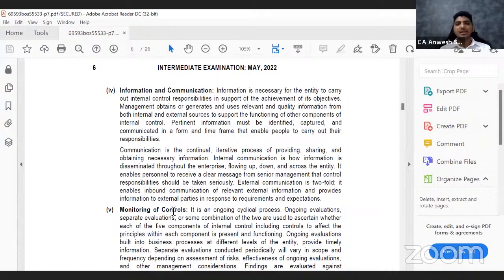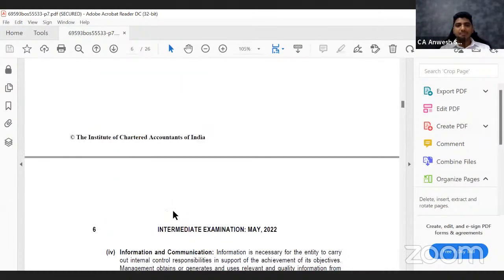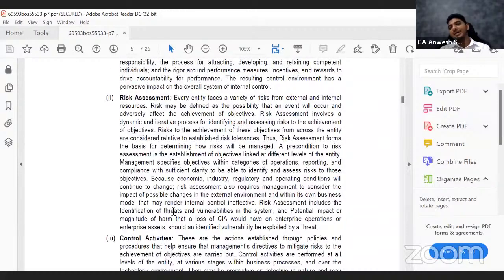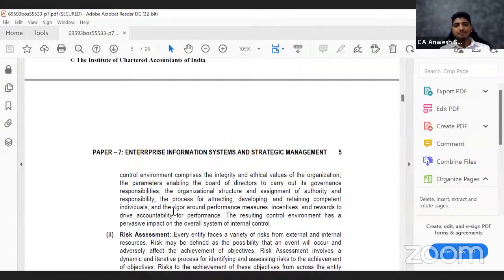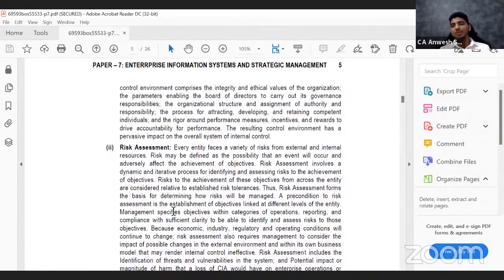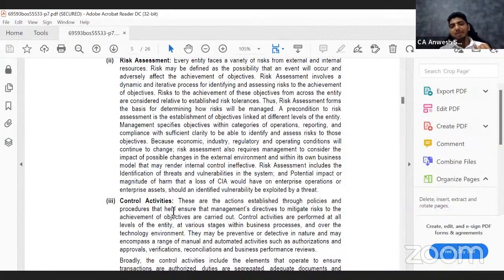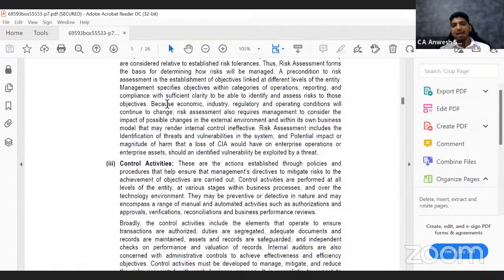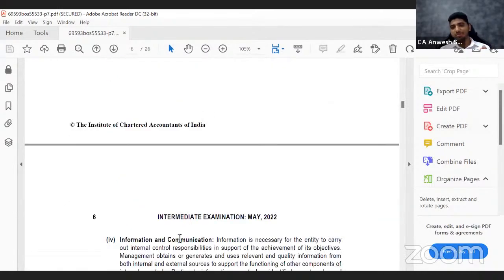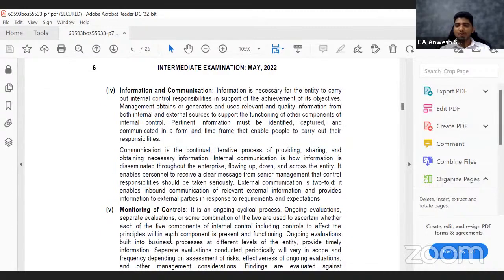So there are 5 components. How do I remember them in the examination? I always keep a shortcut called CRIME. It is not in an order. C stands for control activity. R stands for risk assessment. I stands for information and communication. M stands for monitoring of controls, and E stands for control environment. Again, it's in a different order, but if you logically understand it, you can write like this only. But if you don't logically understand, remember CRIME for control activities. I hope you are clear with that.